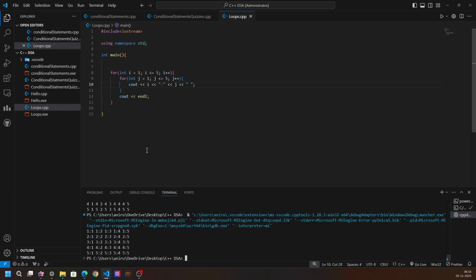For better visuality, what we can do is print i here, okay? Then for a single i, we will print all the j's. Here you can see i equals to 1, j will print 1 2 3 4 5. i equals to 2, j will print 1 2 3 4 5. i equals to 3, j will print 1 2 3 4 5. Similarly for 4 and 5, the j loop will run. So that's our nested loop. You can write another loop inside that j loop. You can practice on it.